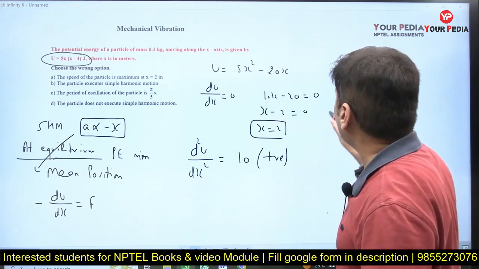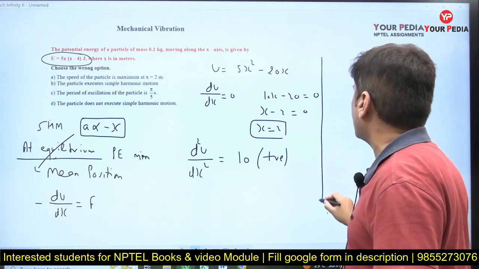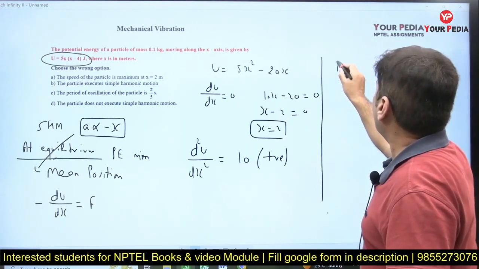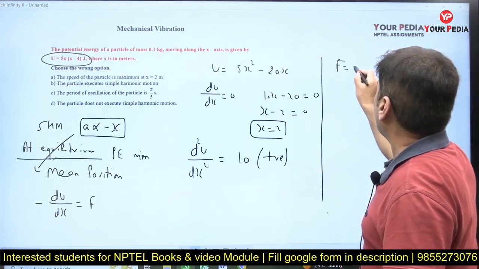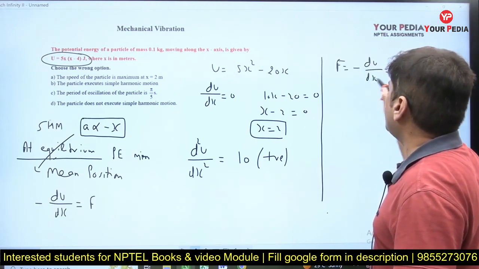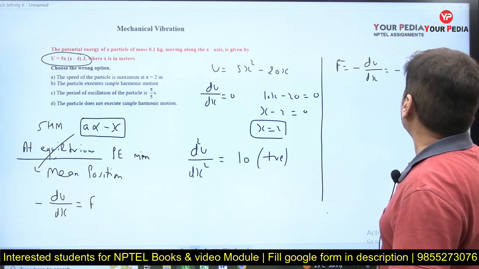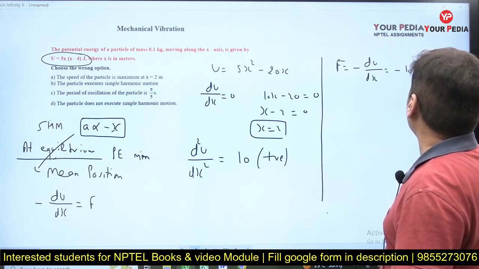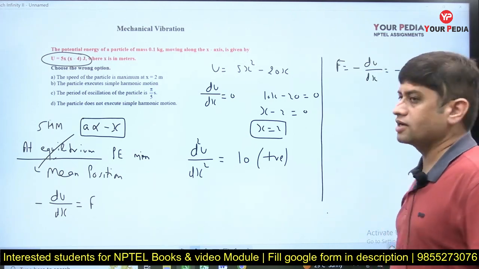Now let's find out whether it is a simple harmonic motion or not. We know that F = -du/dx, right? And du/dx here is -10x + 20.